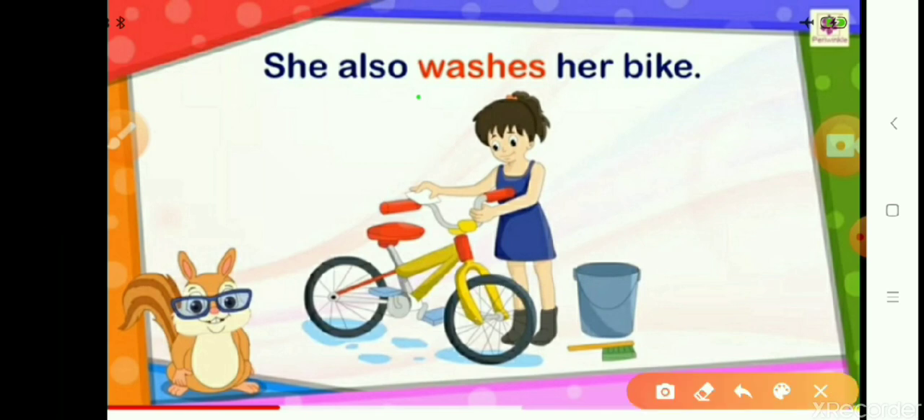Then she washes her bicycle. Washing is also an action word. She is washing her bicycle. Your mother washes your clothes. So wash is also an action word, or doing word, you can call it.